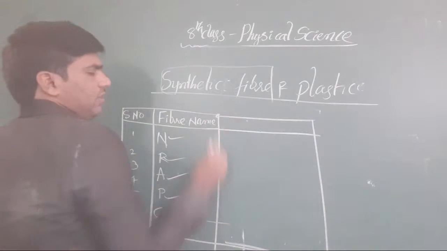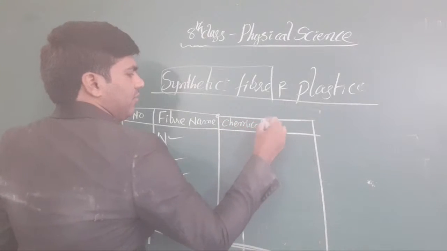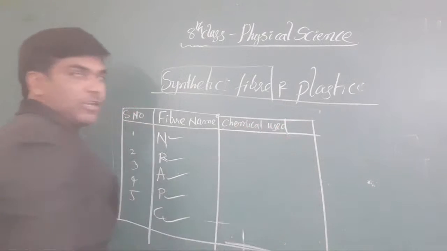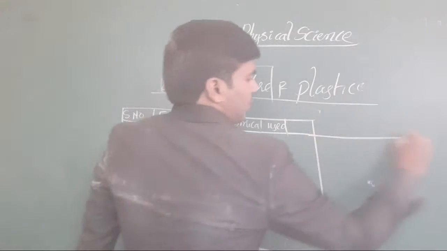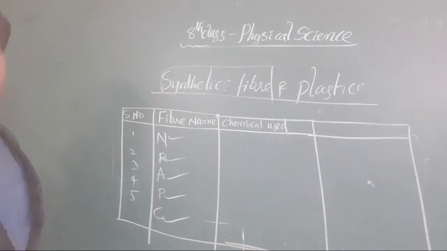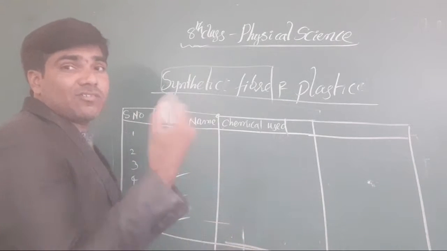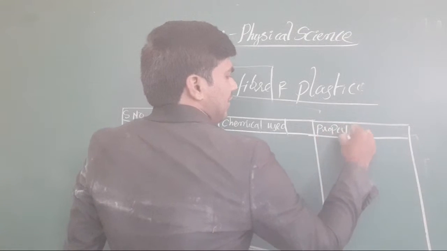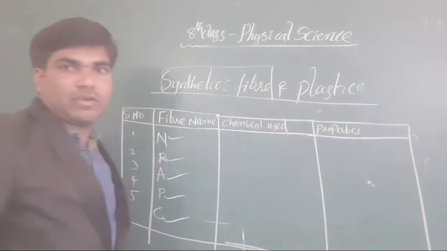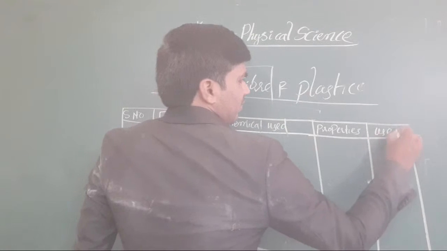Okay, now here chemicals are used. Chemicals used for preparation. Then after that, properties. What are the properties? Main different properties are there. It may absorb the water. It may not absorb the water. Otherwise strong. These are properties you have to take here. Different properties. And as well as you write here uses.